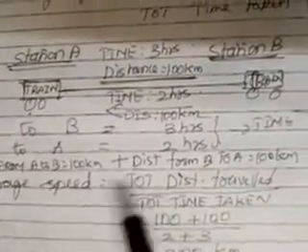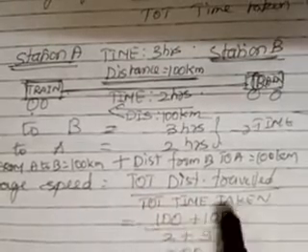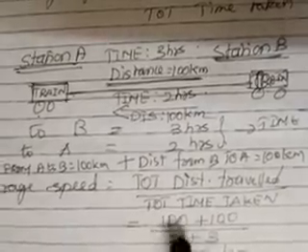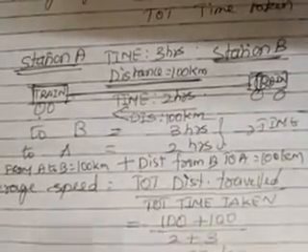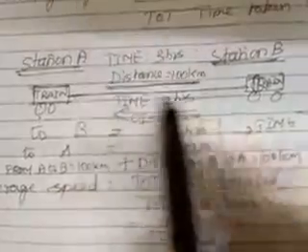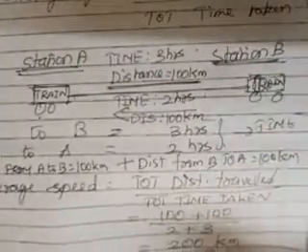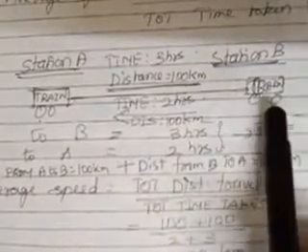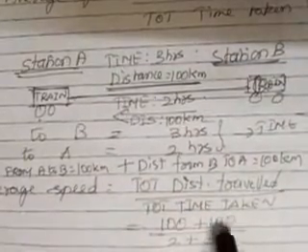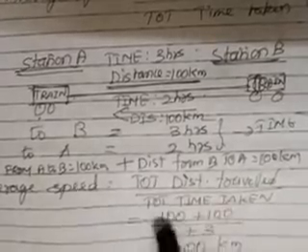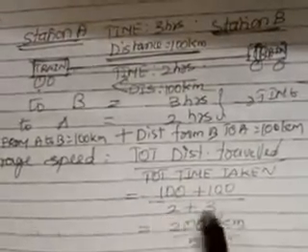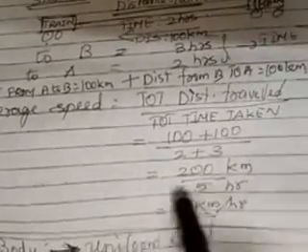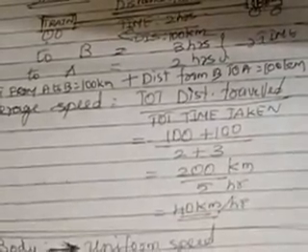Average speed is equal to total distance traveled by total time taken. See here, children, some students tend to make a mistake. Why have I added 100 plus 100? The distance will never change, but still you have to add up the distance. First, A to B, the distance covered is 100 kilometer. Same way from B to A, again it will cover 100 kilometer. So 100 plus 100 by total time taken, 2 plus 3, 5. So 200 by 5 will be 40 kilometer per hour. So this 40 kilometer per hour is nothing but the average speed.